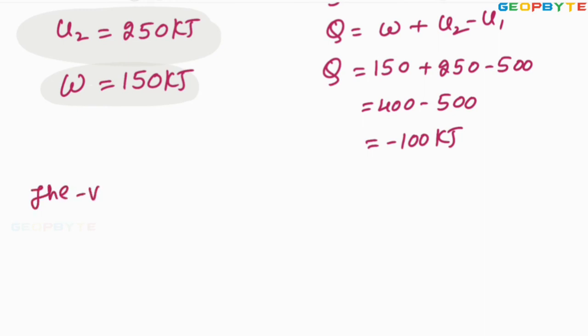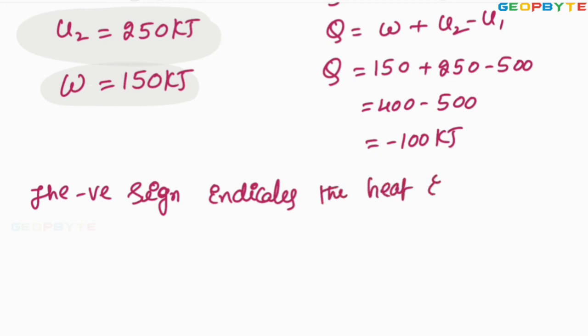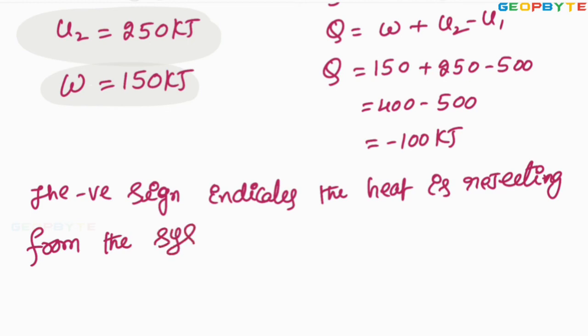The negative sign indicates the heat is rejected from the system.